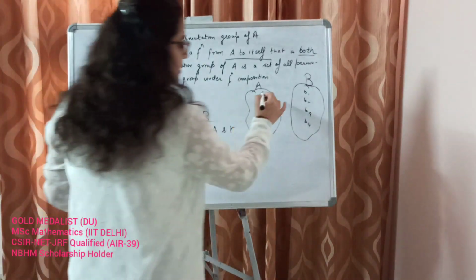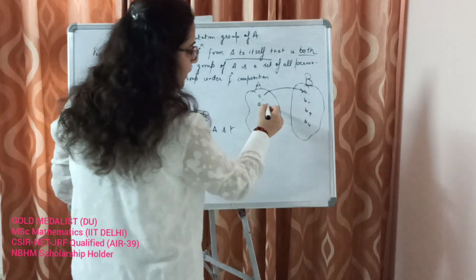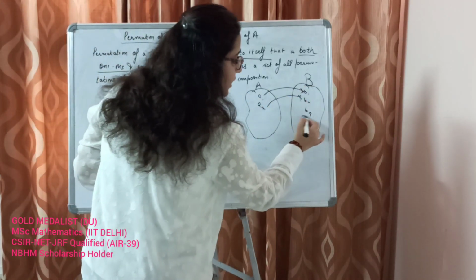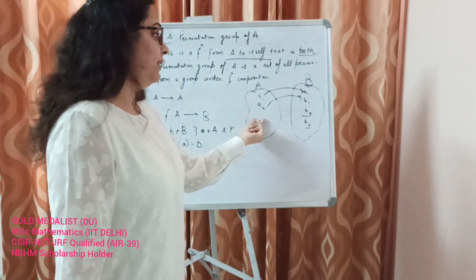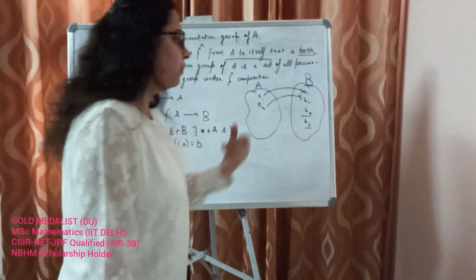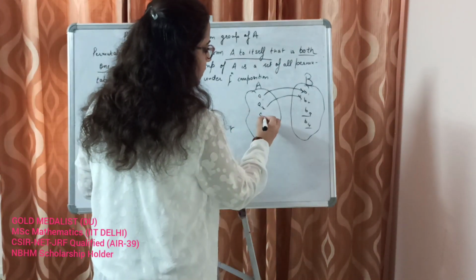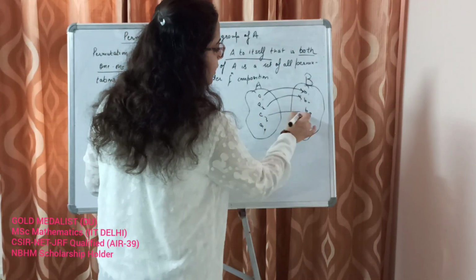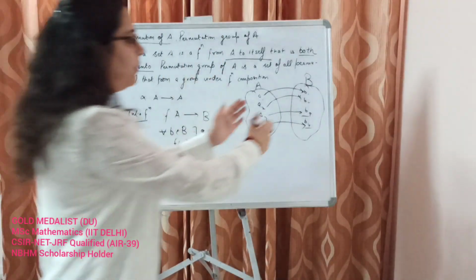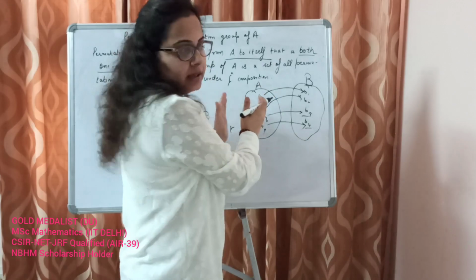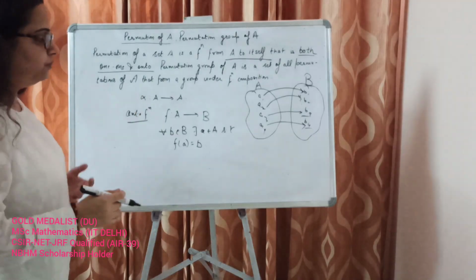Suppose a1 goes to b1 and a2 goes to b2. Now b3 and b4 are not mapped by any of the elements in A, so this function is not onto. But when we have a3 and a4, where a3 maps to b3 and a4 maps to b4, every element has a mapping from the domain set. So that function is called onto.